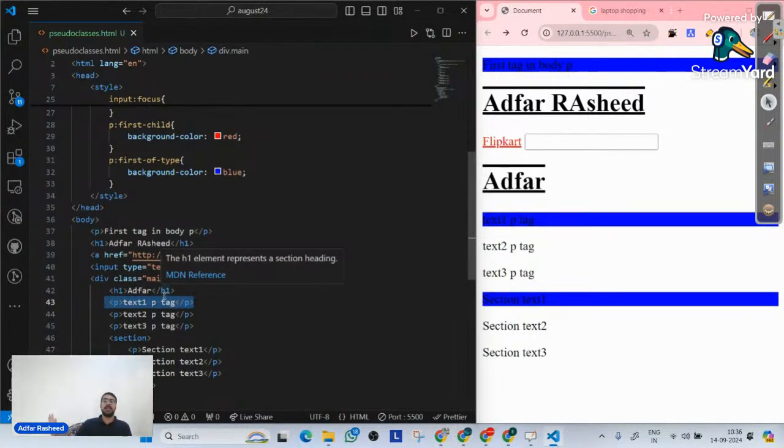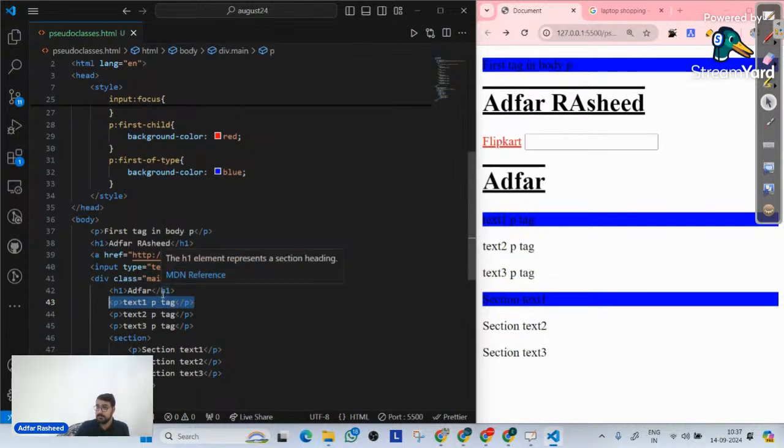Now what's happening here? What does first-of-type mean? First-of-type means go inside a parent, and inside the parent there can be n number of children. Wherever this p tag has its first occurrence, it's not necessary that it will be the first child, second child, third child, or fourth child, but wherever its first occurrence is, target that. So this p tag over here has the first occurrence, that's why it's getting implemented.